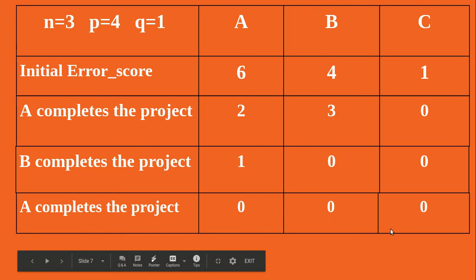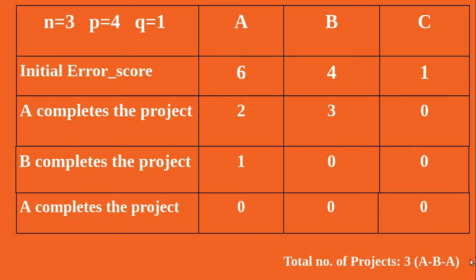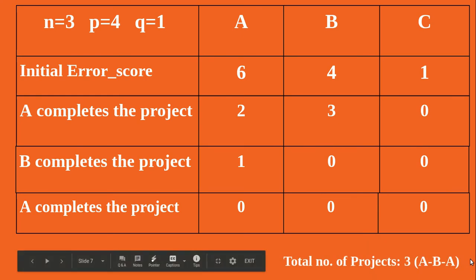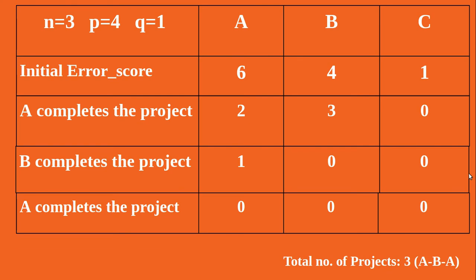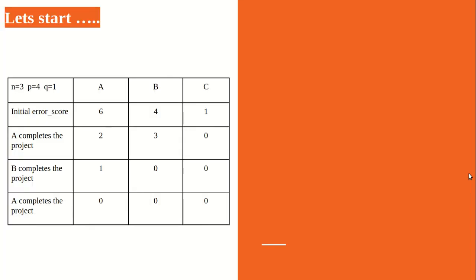So the team member needs to complete 3 projects to make the error score of all the team members 0. So the output of the test case is 3. Now we start writing the next things to be done in the program.